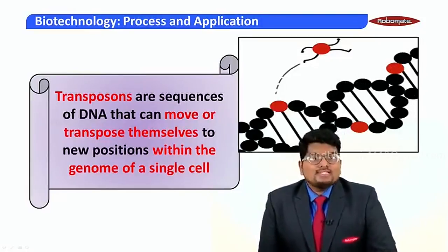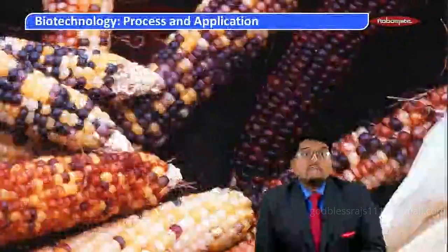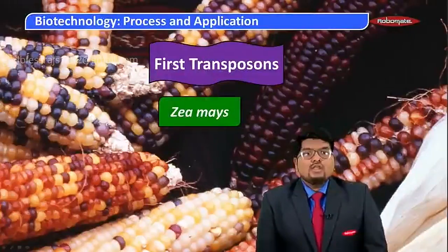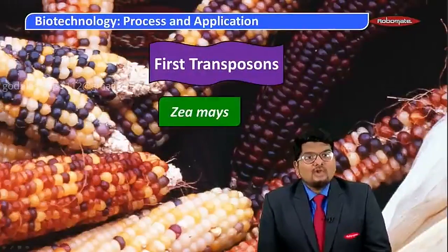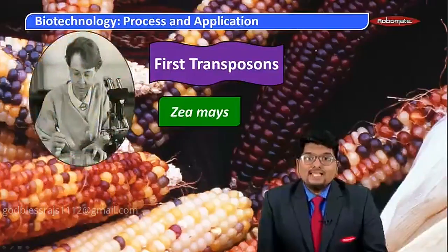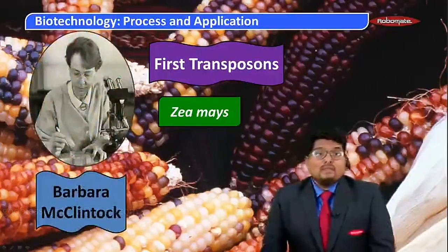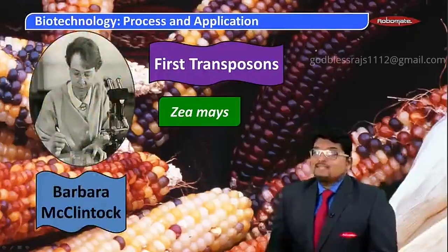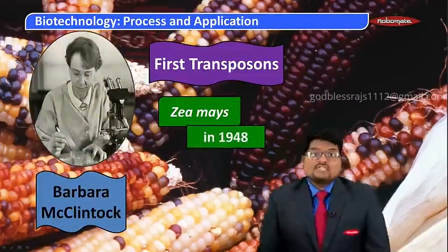So now let us take a look at the history of transposons. The first transposons were discovered in maize, which is commonly called corn, by a lady known as Barbara McClintock, and she discovered the transposons in maize in the year 1948.